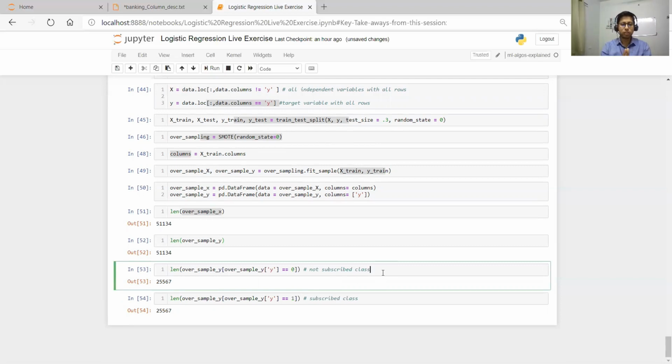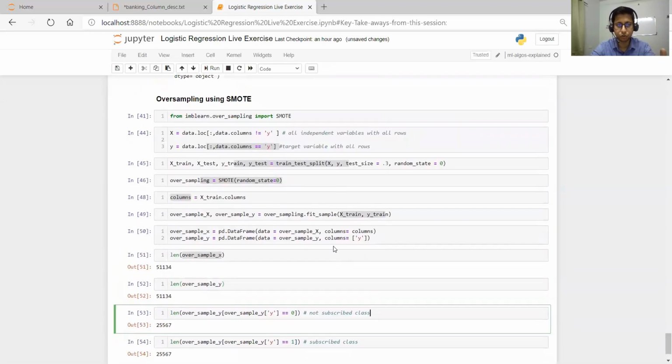Fine. So now you see, in the training data there is no minority or majority. Class 0 has 25,000 records and class 1 is also having 25,000 records. This is what we have achieved through oversampling techniques.